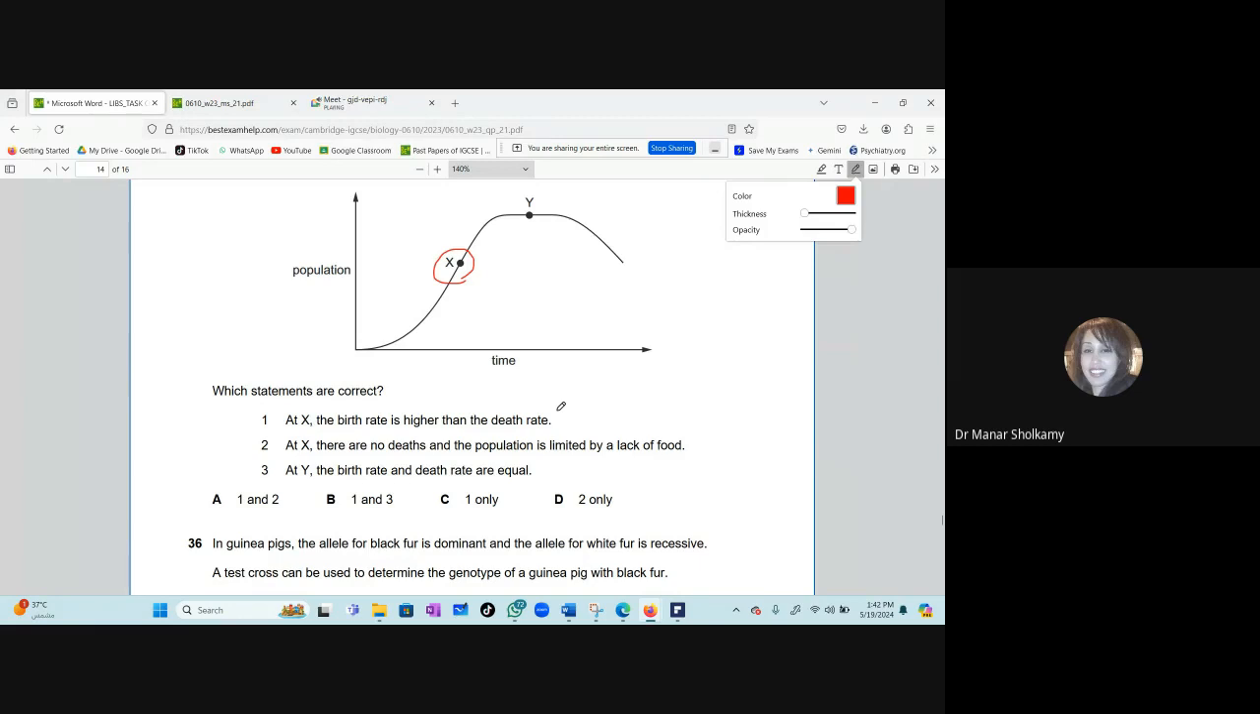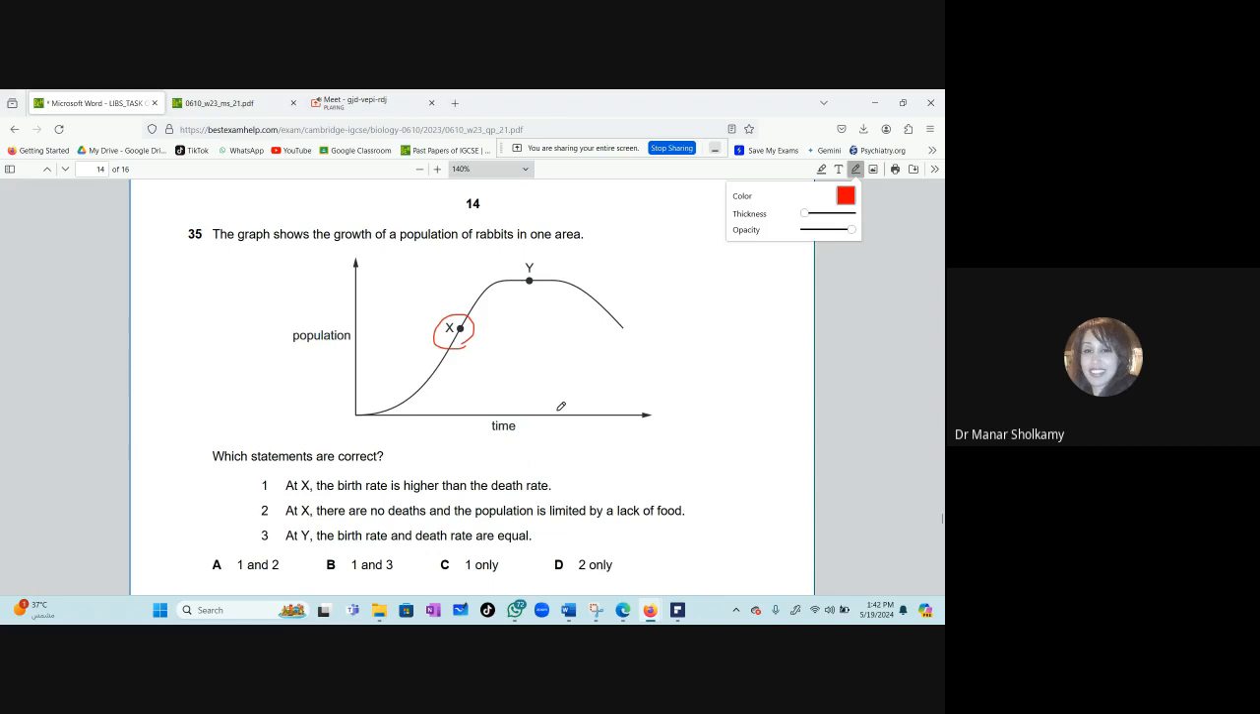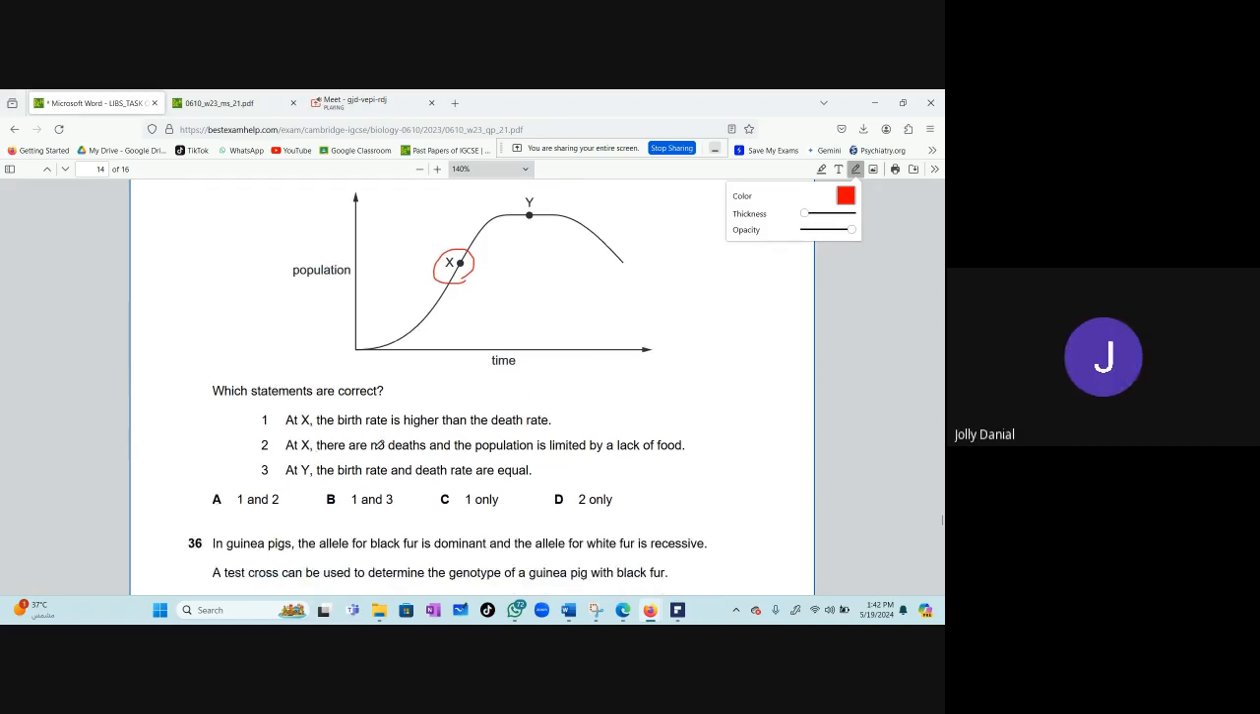Now, which statements are wrong? 2 is wrong. At X, there are no deaths and the population is limited by a lack of food. No, at X, actually, are there limiting factors or no limiting factors? No limiting factors. So 2 is wrong. 1, at X, the birth rate is higher than the death rate. Is 1 right? Yes. 3, at Y, the birth rate and the death rate are equal. Is 3 correct? Yes. So the answer is B, correct. Someone said B at the beginning.